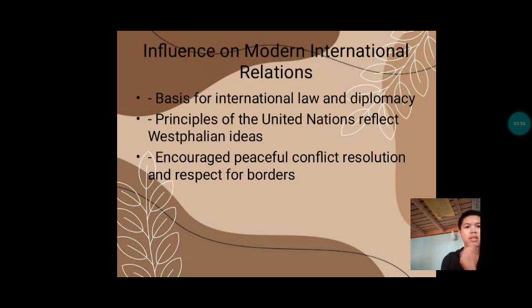Next, influence on modern international relations. Basis for international law and diplomacy, principles of the United Nations reflect Westphalian ideas, encourage peace, conflict resolution, and respect for borders.